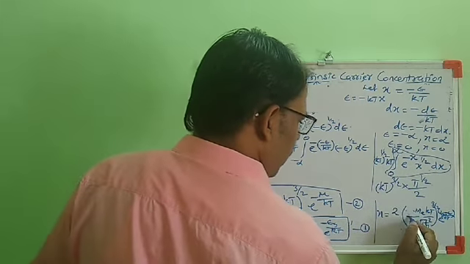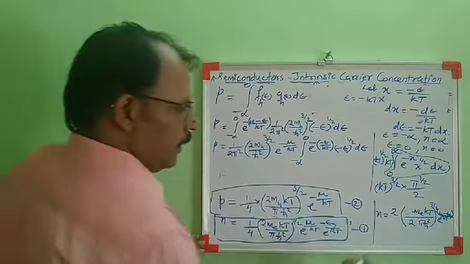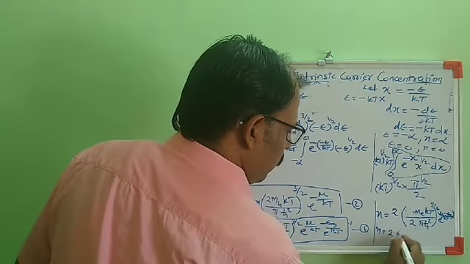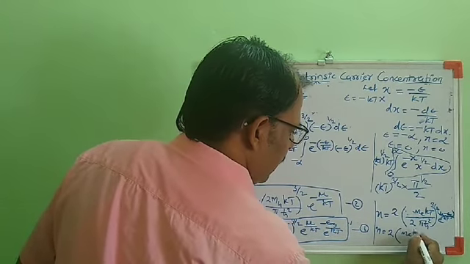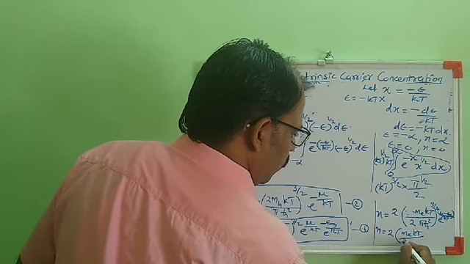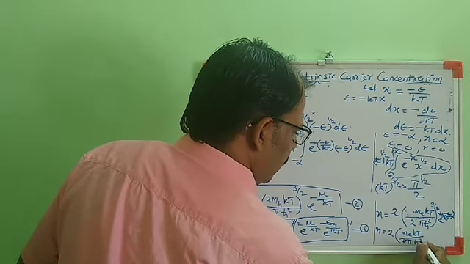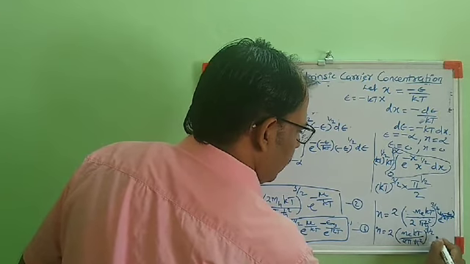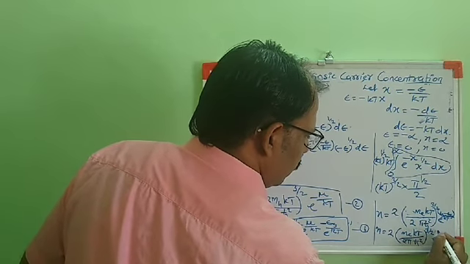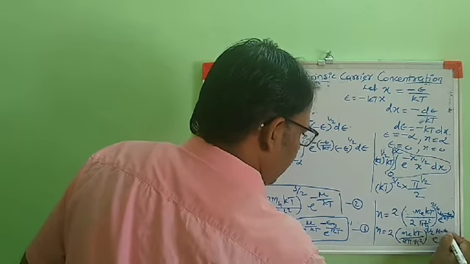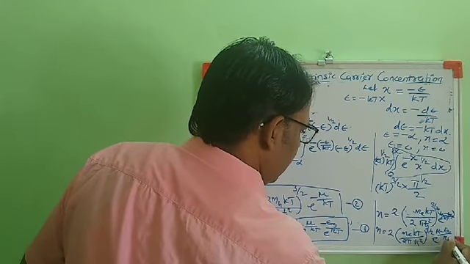So it can also be written like this: n equal to 2 into (m_e kT/2πħ²) the whole raised to 3/2, e raised to (μ − E_g)/kT.